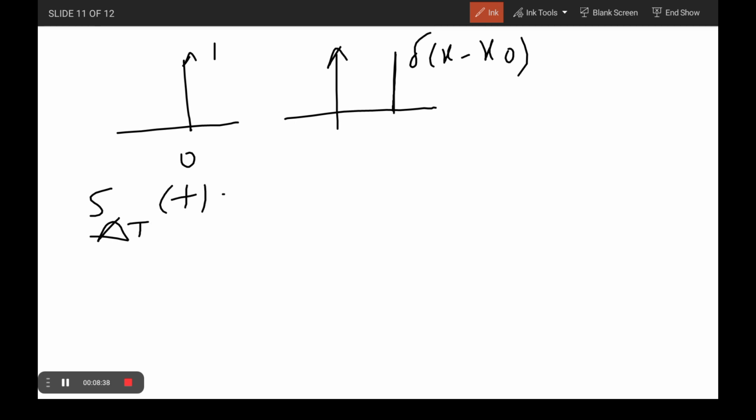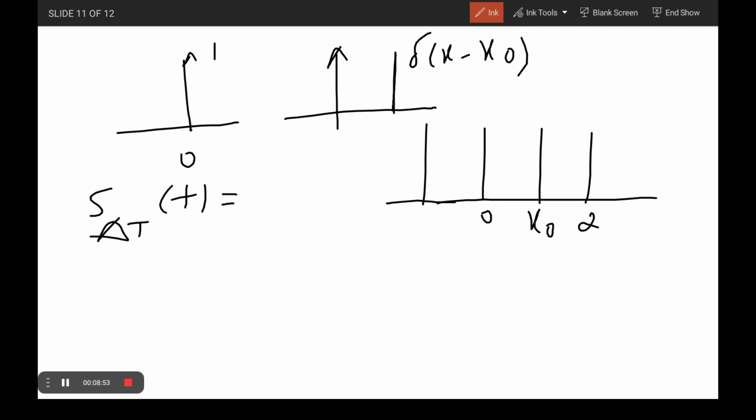This is one position. The same scenario can be represented at t naught like this, at x naught, 2x naught location, so minus x naught. This is the general representation.